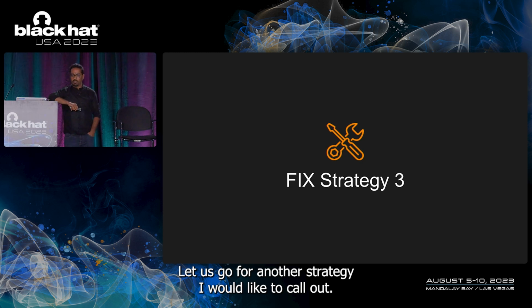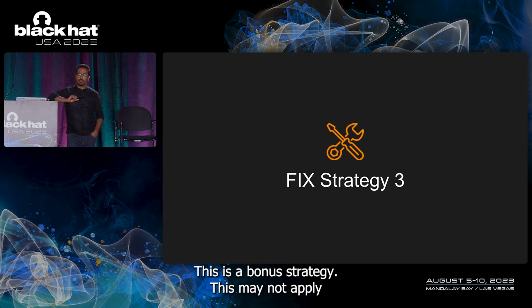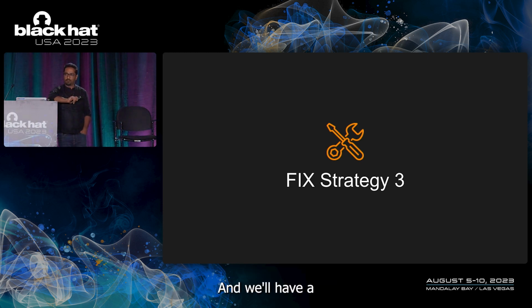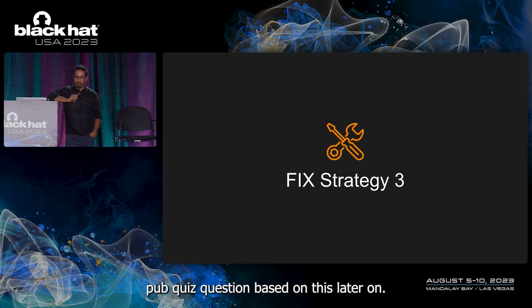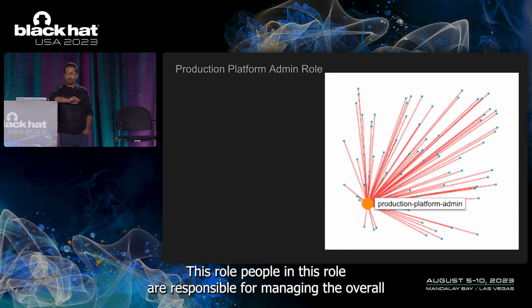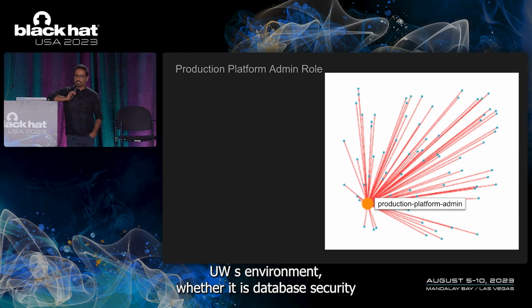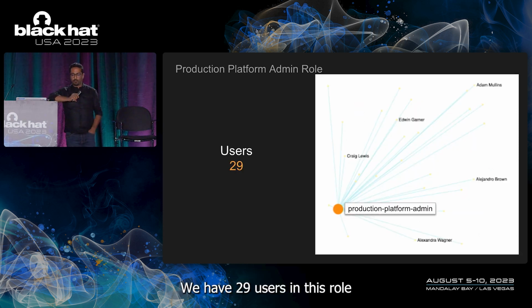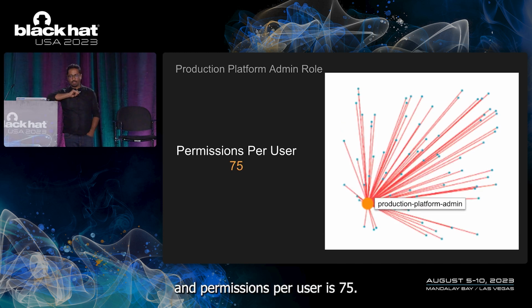Let's go for another strategy. I would like to call out this is a bonus strategy. This may not apply to all the environments, but this is a very interesting one. And we'll have a pop quiz question based on this later on. So we have a platform admin role. People in this role are responsible for managing the overall AWS environment, whether it is database, security, infrastructure, CI/CD, developer productivity, everything. We have 29 users in this role, and permissions per user is 75.